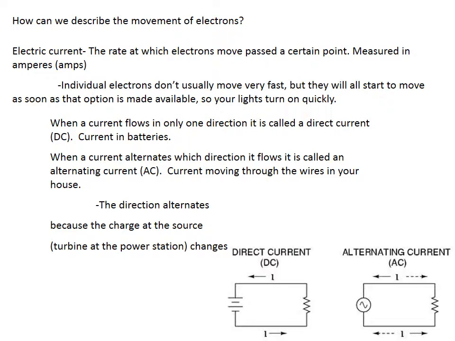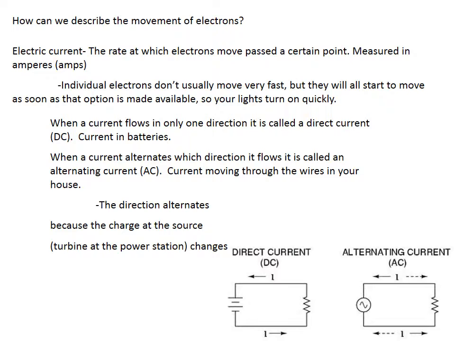There are more water molecules moving past you in the river than a squirt gun, so the river has a stronger current. In the case of an electric current, it is the number of charged particles moving past a certain point that decides how strong the current is. This is measured in amperes or amps.